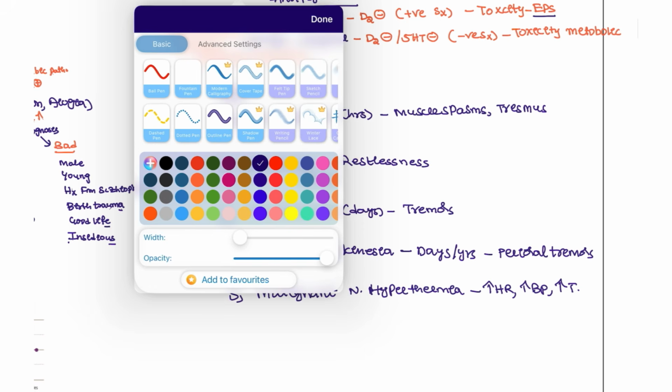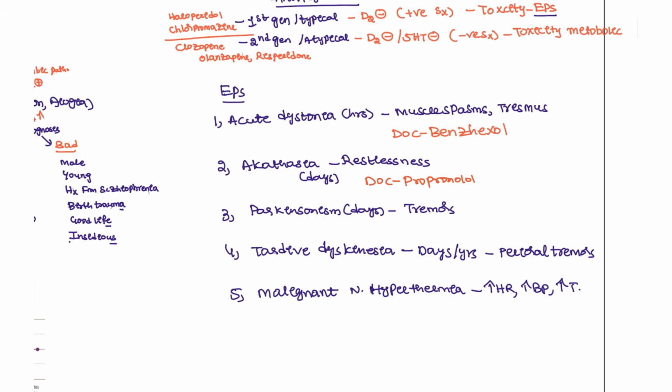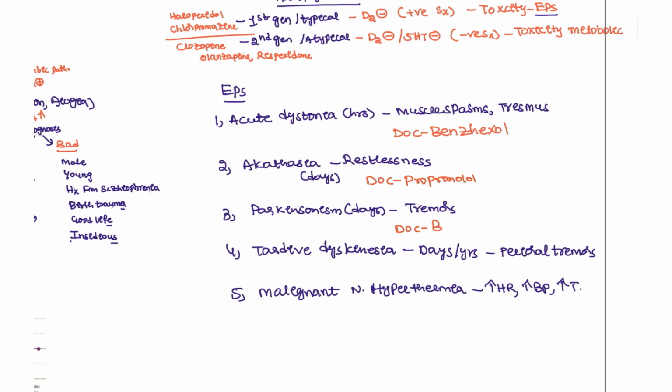Then how are we going to treat? Because we have to treat these patients. For patients with acute dystonia, you can give benzexol. For patients with akathisia, restlessness, you can give beta blockers; propranolol can be given. For Parkinsonism patients, you can give benztropine.